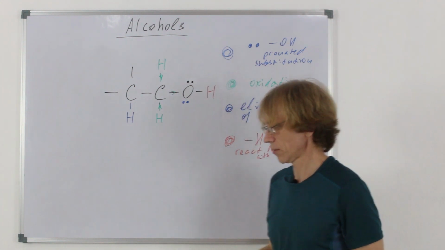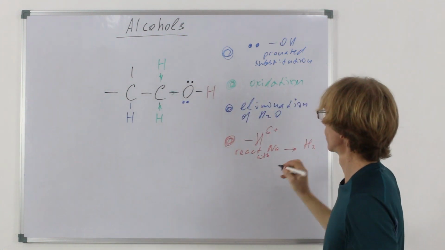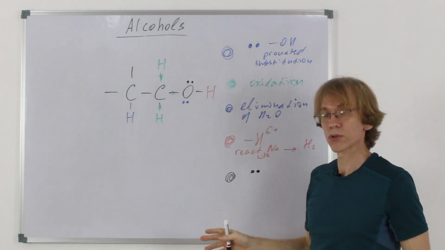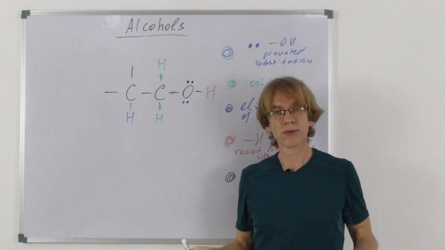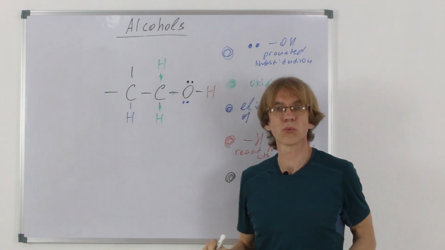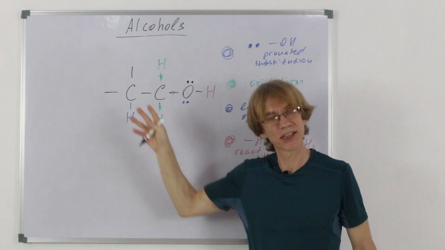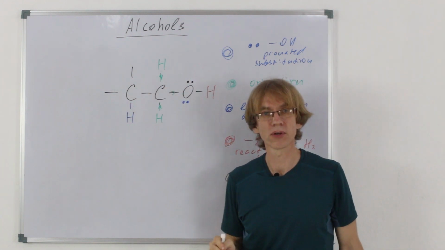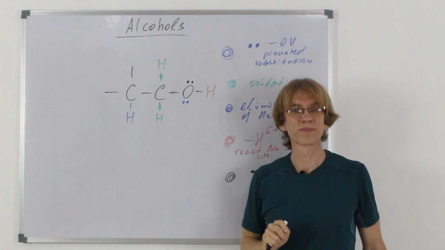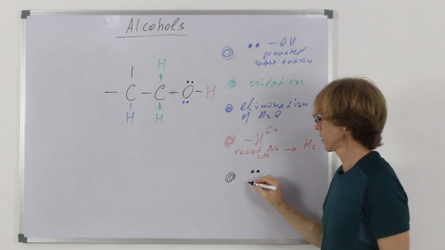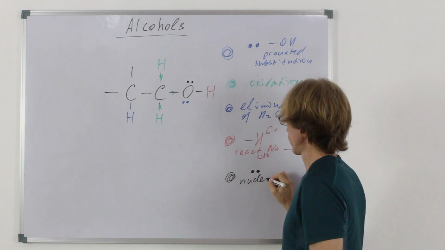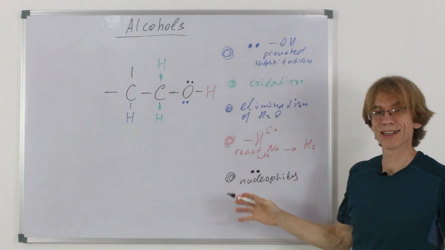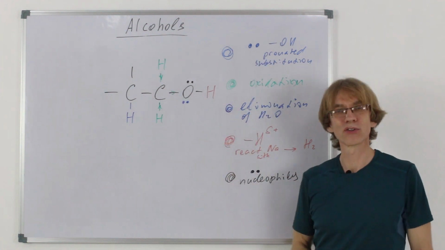Another thing, this black pair. Black pair means partly negative oxygen, so alcohols are weak nucleophiles, though not worse than water. So they can participate in addition followed by elimination, in formation of esters, and in formation of ethers if they, say, attack another alcohol. So I will write here they are nucleophiles. Okay, that's again chemical properties by looking at the group.